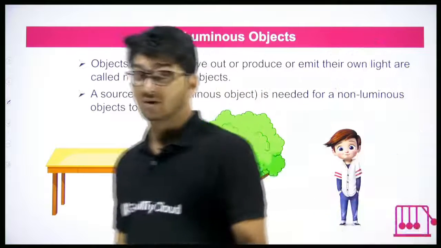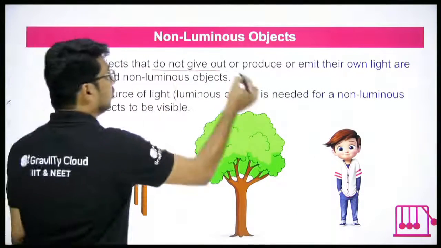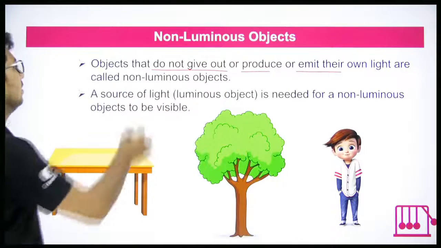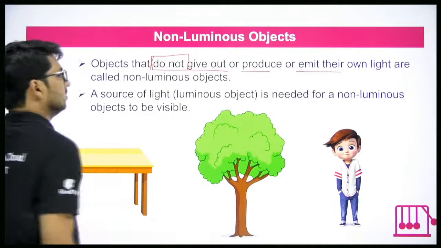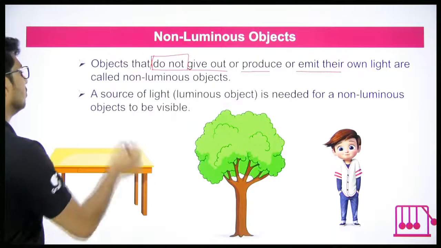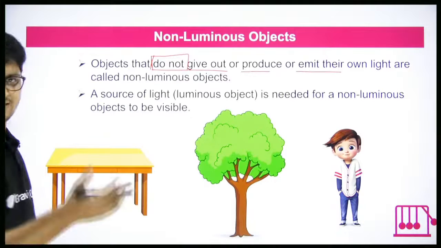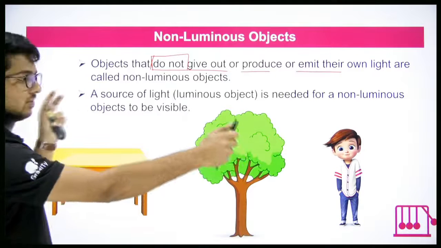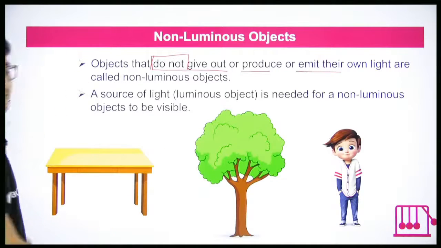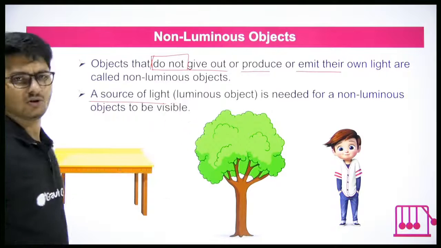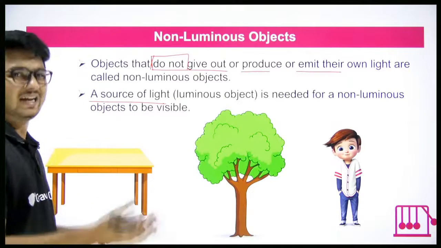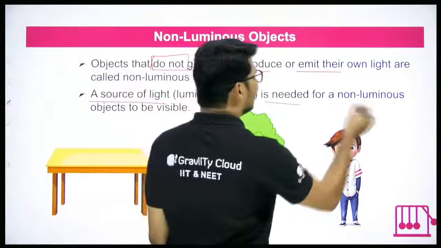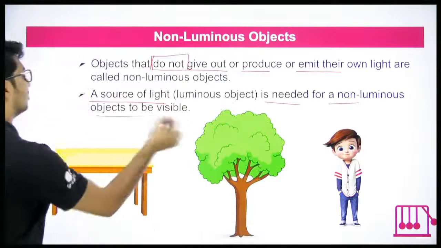Non-luminous, these are the objects that do not give out or produce or emit their own light. Do not is the important word. Then what do they do? Or else how can we see them? That flower example. If I have to see the flower, the bulb should be switched on. That means a source of light. Source of light is the object from which light comes. So a source of light, which means a luminous object, is needed for a non-luminous object to be visible.